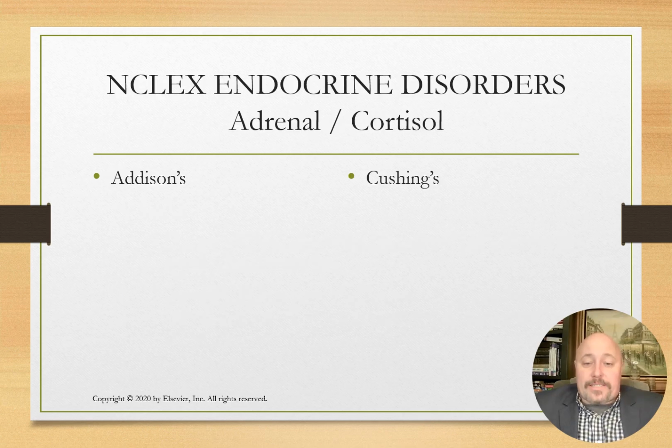Next would be Addison's versus Cushing's disease. In the case of Addison's, we are low in the adrenal cortisol hormones, meaning we need to add some, whereas Cushing's is way too much of the adrenal cortisol hormones.